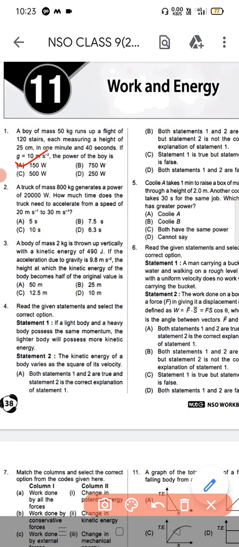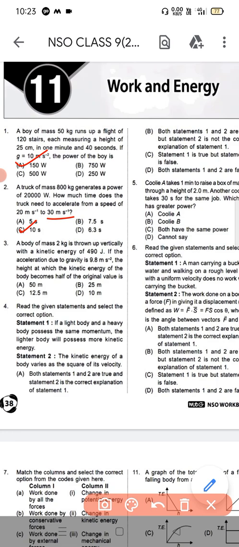Next, a truck of mass 800 kg generates a power of 20,000 watt. How much time does the truck need to accelerate from the speed of 20 meter second inverse to 30 meter second inverse? Question number 2, option C is the correct answer, 10 second.